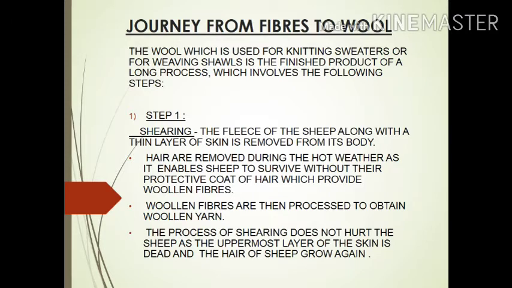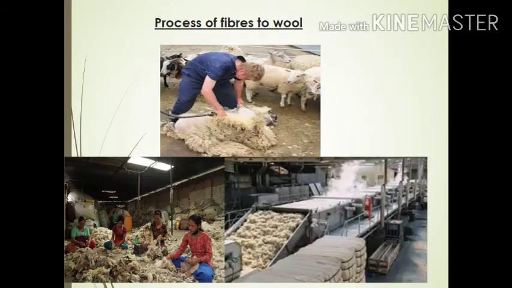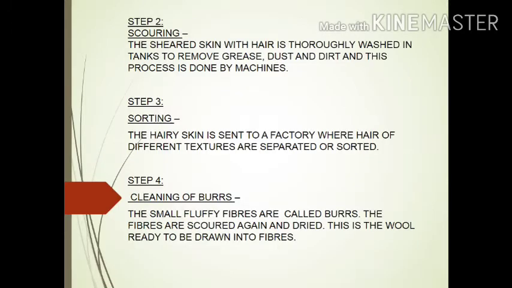Now we start with the journey from fibers to wool. Step 1. Shearing. Shearing is the process in which the fleece of the sheep along with a thin layer of skin is removed from its body. Woolen fibers are then processed to obtain woolen yarn. The process of shearing does not hurt the sheep. The various steps are shown in the given figure.